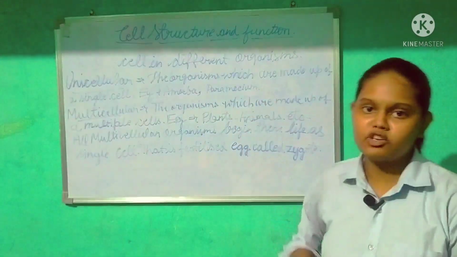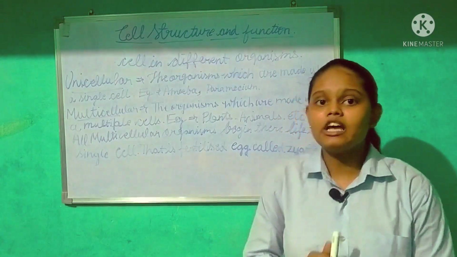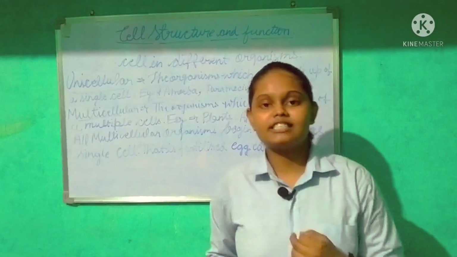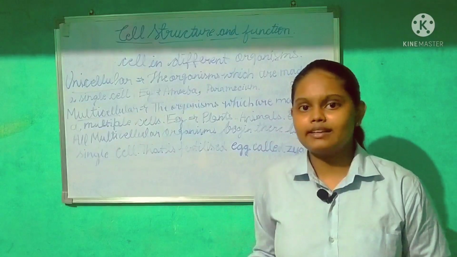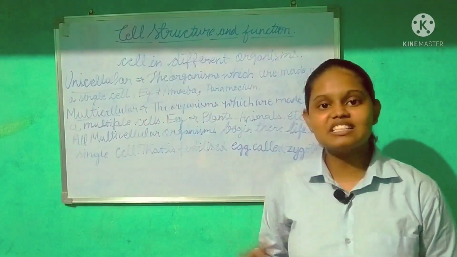Examples are amoeba and paramecium. These have only a single cell, but still they can do each and every activity that multicellular organisms are able to do. They can digest, they can excrete, they can respire, they can carry out each and every process. Still they have a single cell.